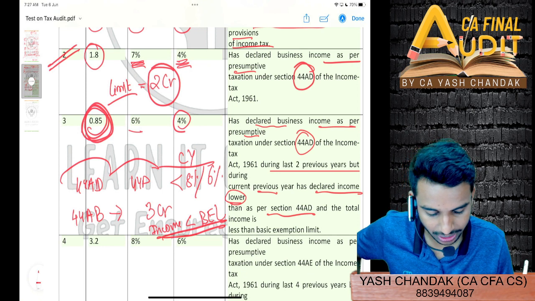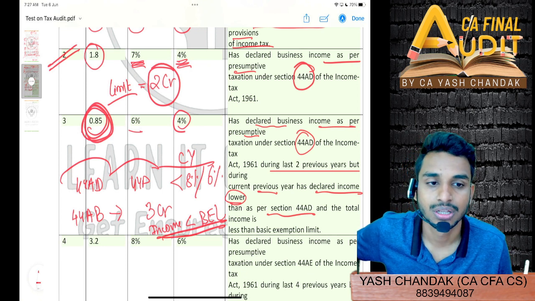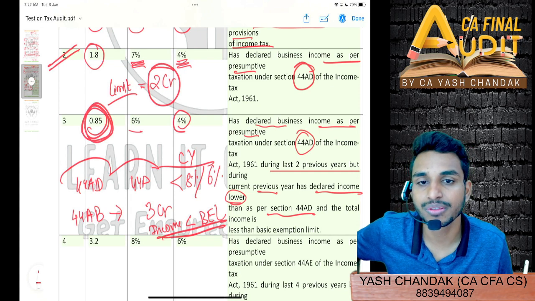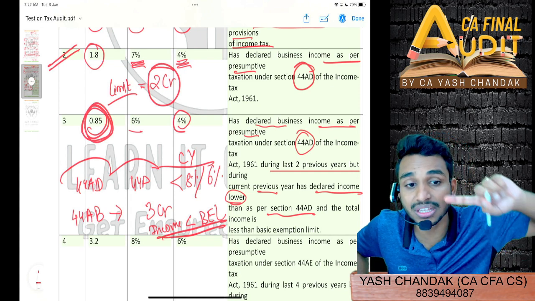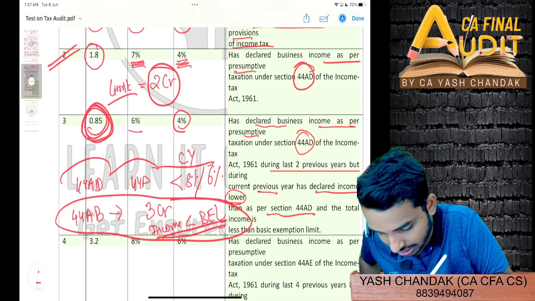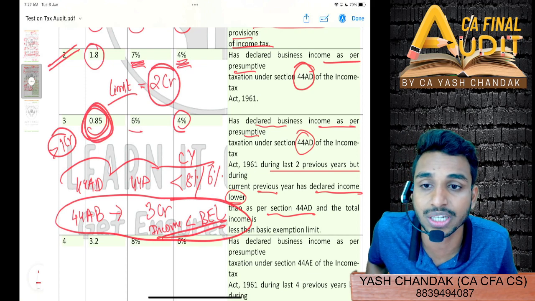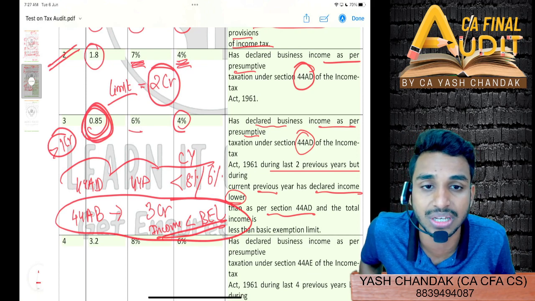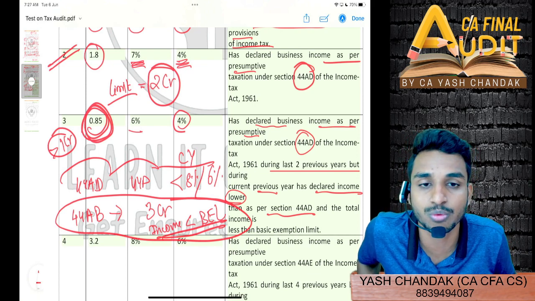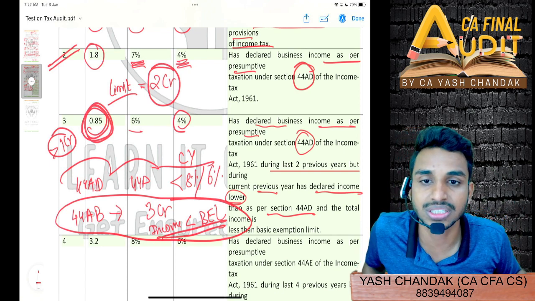He'll be liable for audit, right? Because here section 44AD itself is not applicable. So under 44AB, you have to get your books audited, and there is nothing as such mentioned in section 44AB. It just says that if the turnover limit is more than 1 CR, then you have to get your books audited, irrespective of the basic exemption limit. Whether the income is less or more than your basic exemption limit, there is nothing as such mentioned in section 44AB.